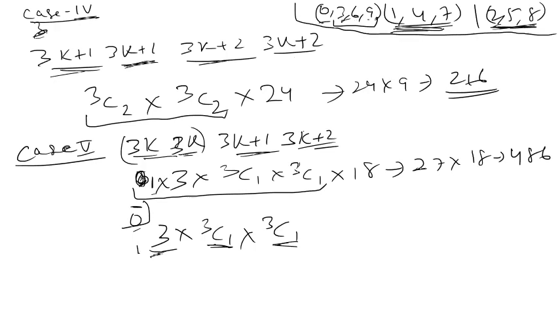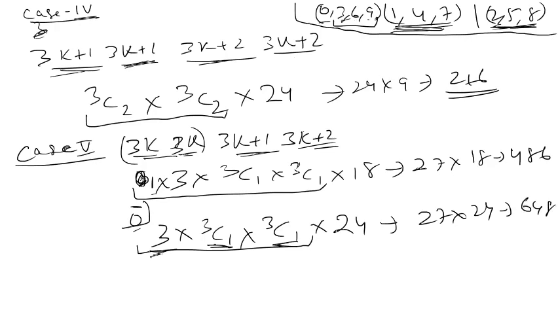Now this is the selection part. Now I have to arrange, and as all 4 digits are distinct, they can be arranged in 24 ways. So this is 3 into 3, 9, 27. 27 into 24 is 648, right?